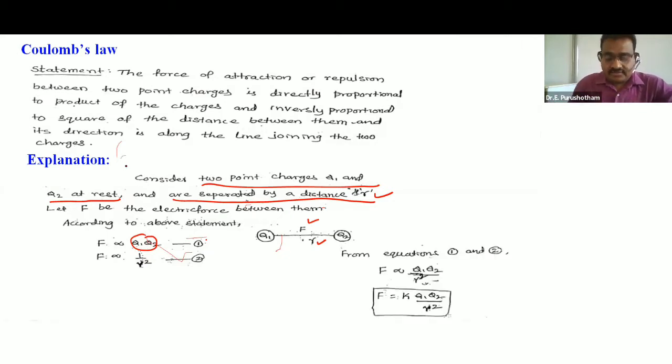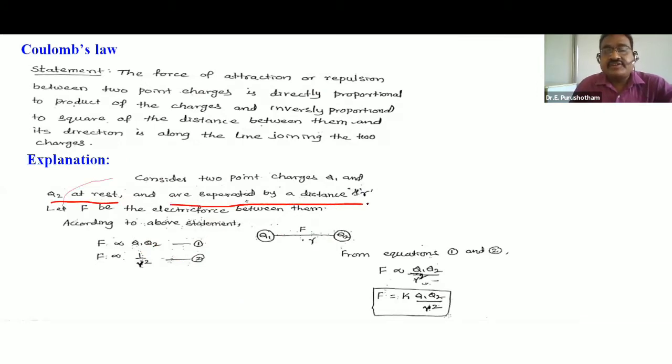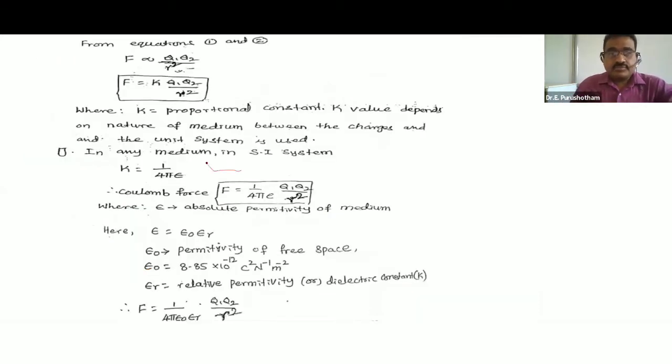Consider two point charges Q1 and Q2 at rest, separated by a distance r. Let F be the electric force between them. The electric force is directly proportional to Q1 and Q2 and also inversely proportional to r square. From equations 1 and 2, we can write F is directly proportional to Q1 Q2 by r square, so F is equal to K into Q1 Q2 by r square. K is the proportionality constant.